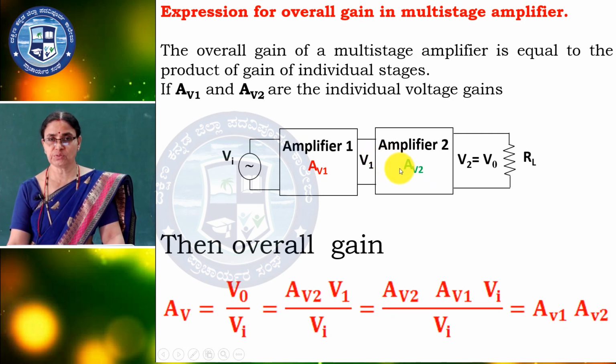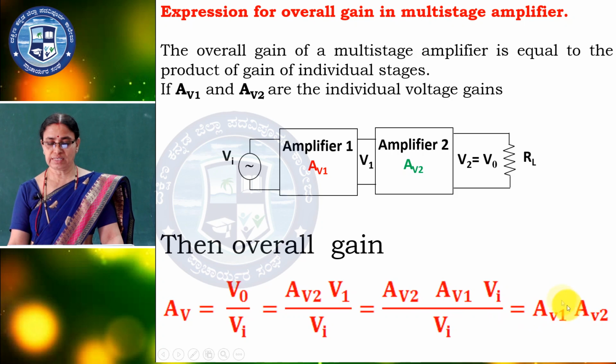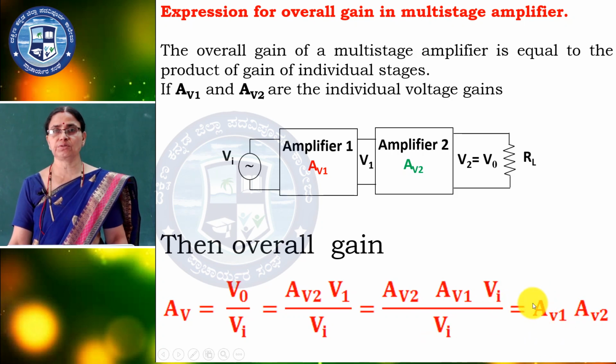Here properly, AV2 is equal to V out by V1, but V out is equal to AV2 into V1. What is V1? Again, AV1 is equal to V1 by Vi, but V1 is equal to AV1 into Vi. So I replaced AV2 into V1 instead of V out, and V1 I replaced with AV1 into Vi. Finally, Vi cancels, and we get AV1 into AV2.